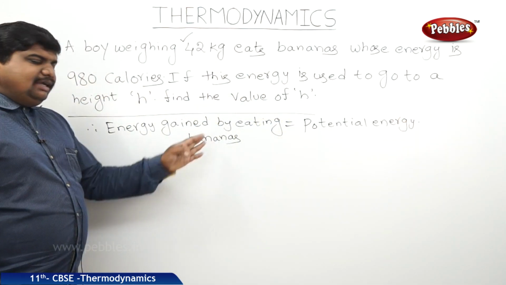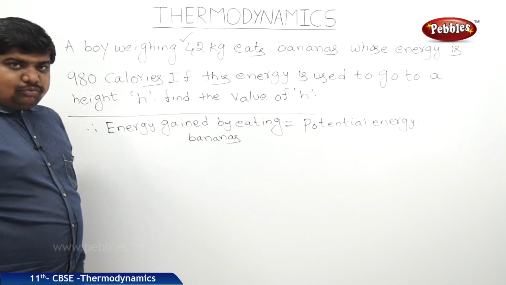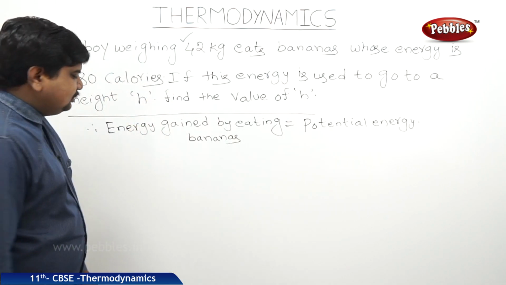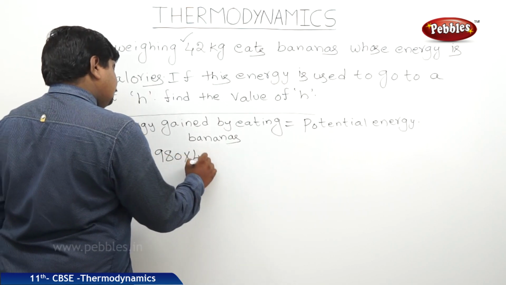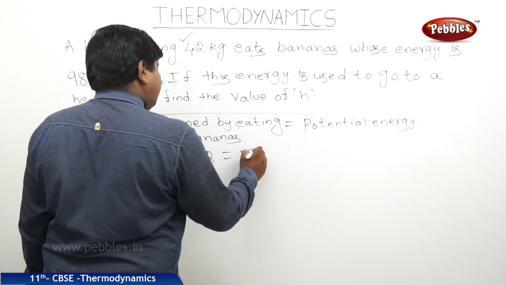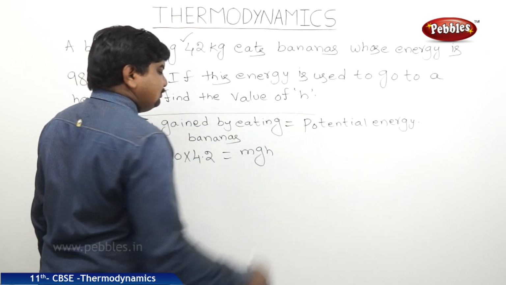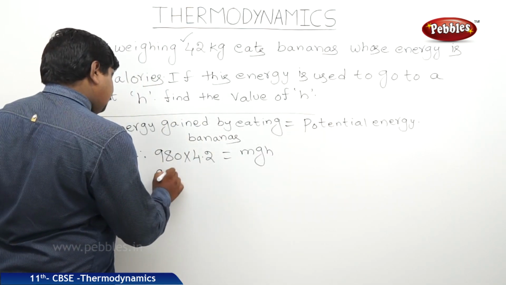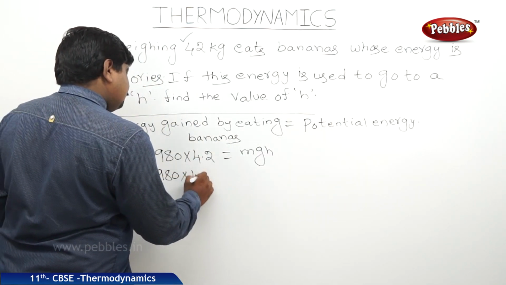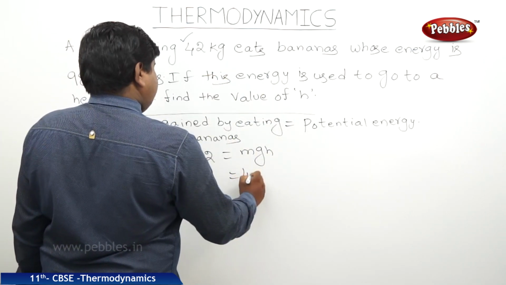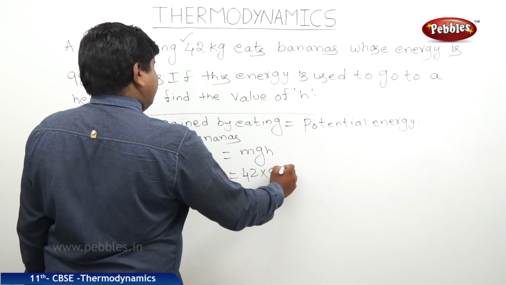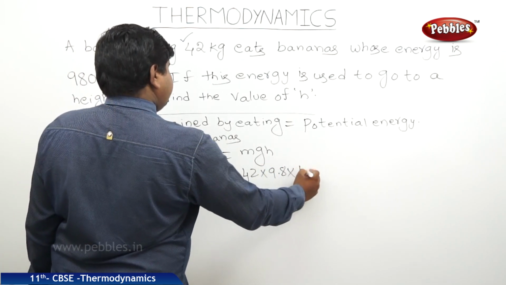The energy gained by eating bananas is 980 calories. 1 calorie is equal to 4.2 joules. Therefore, 980 into 4.2 is equal to mgh, where mgh is the potential energy. Therefore, 980 into 4.2 into the mass of the body 42 g 9.8 into h.